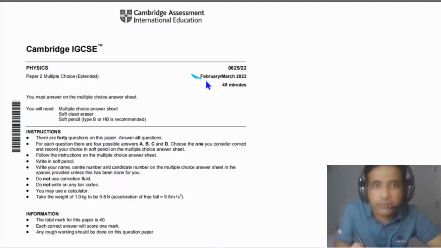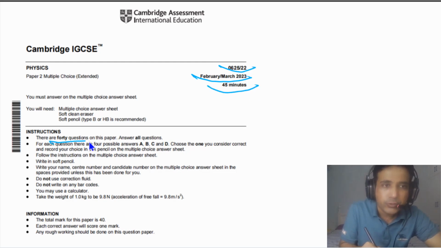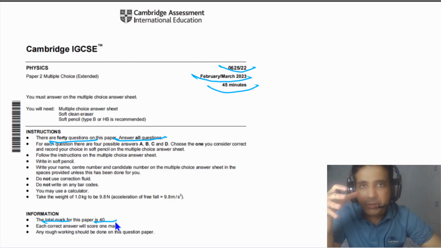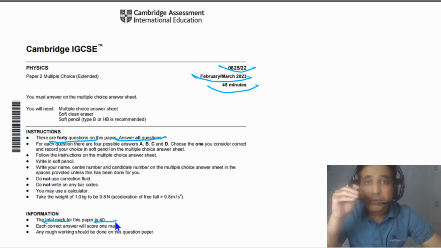In today's lesson, we will discuss March 2023 paper 2 variant 2. Total time for this exam is 45 minutes and there are 40 questions on this paper. You need to answer all of them. And the total mark for this paper is 40. It simply means that you have 1 minute for each question because there are 40 questions and the total time is 45 minutes. So time is limited. So you have to be fast enough to answer all the questions in your exam.